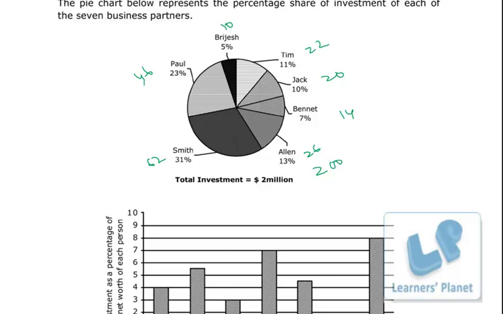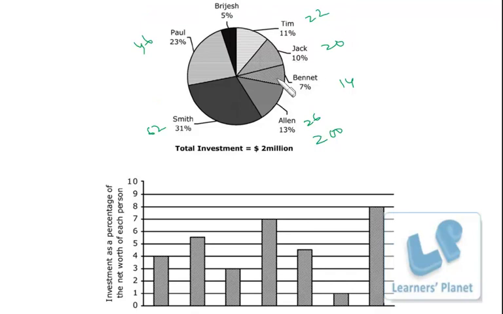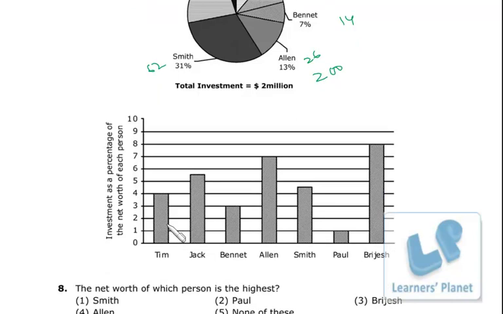Now, as I have already explained, for Tim, Tim has invested 22 rupees, and this is actually 4% of his net worth. That means his net worth should be 22 by 4%. In each of these 7 cases we will have the percentage in the denominator, but we have to compare, so I just eliminate the percentage from the denominator. So my actual calculation becomes 22 by 4.